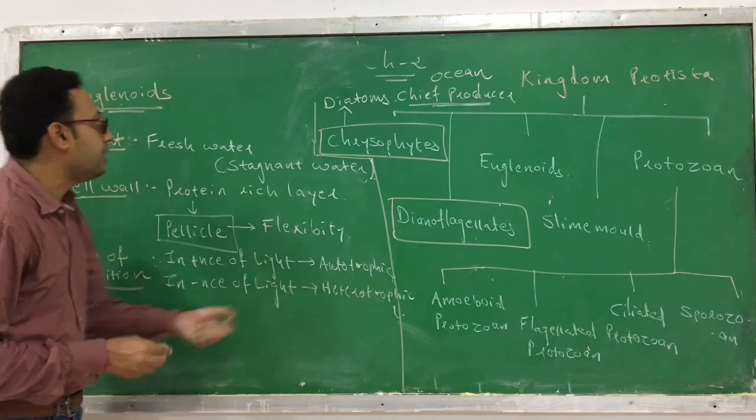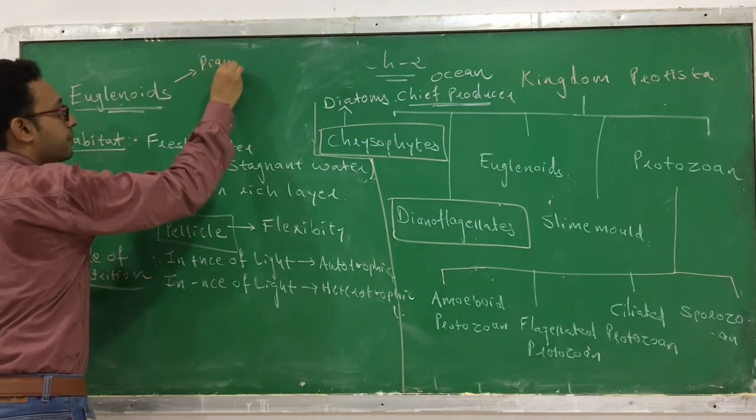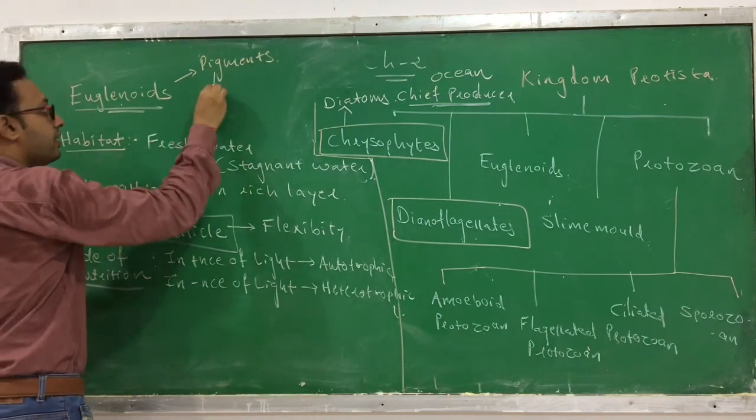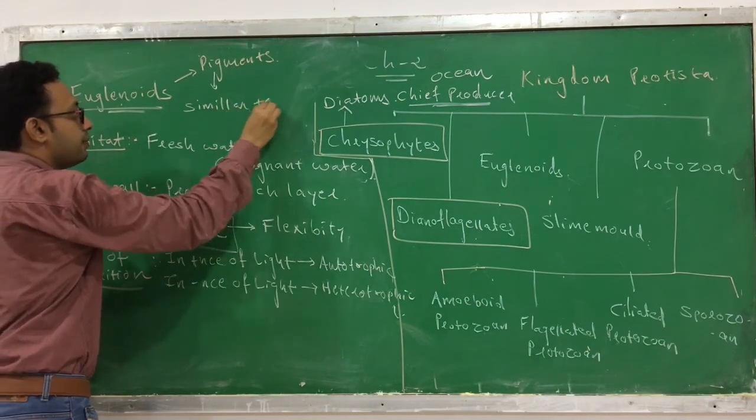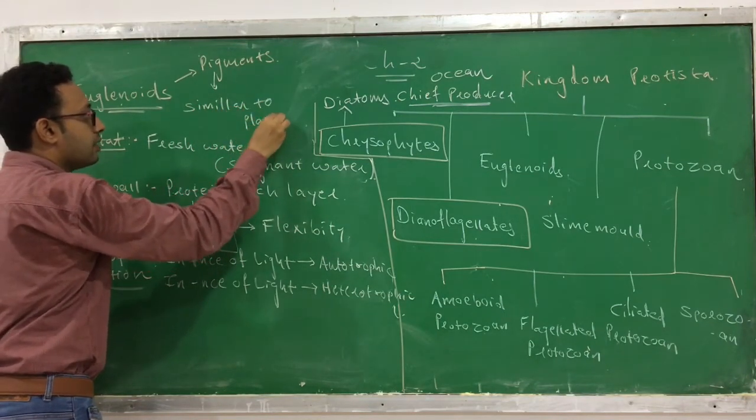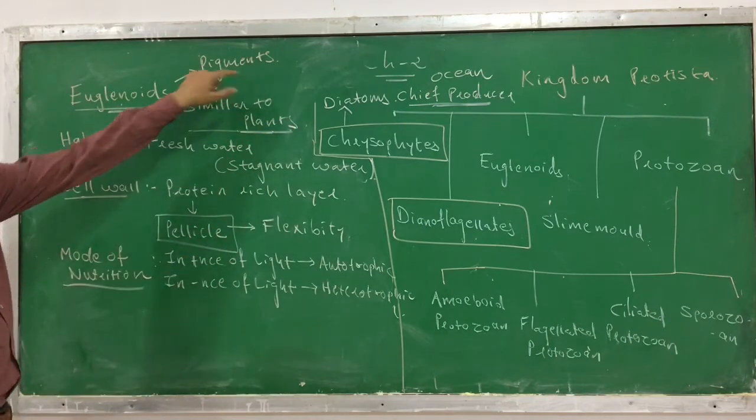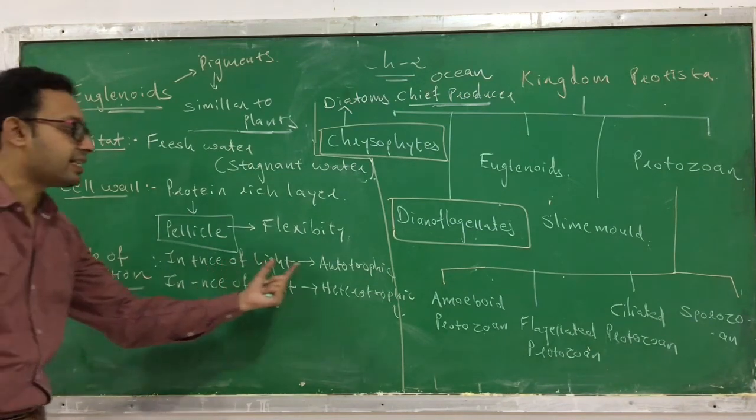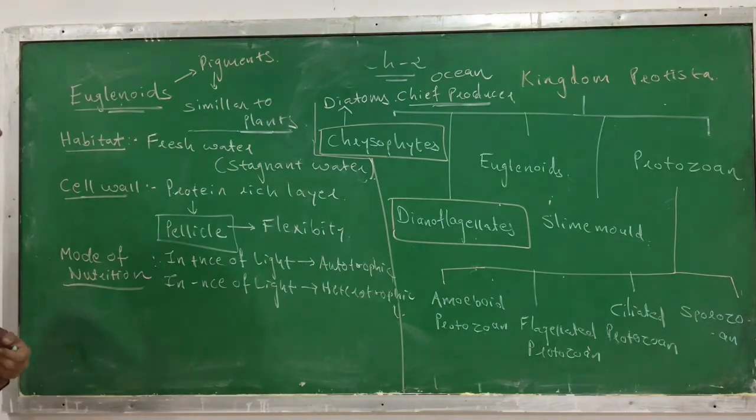Why can it behave as autotrophic in sunlight? Because it possesses pigments. The pigments you can find here are similar to plants. A pigment like chlorophyll a you can find in a plant, and the same type of pigment you can find in the euglenoids. So in the presence of sunlight, it behaves as autotrophic, and in the absence of sunlight, as heterotrophic. So this is the mode of nutrition.